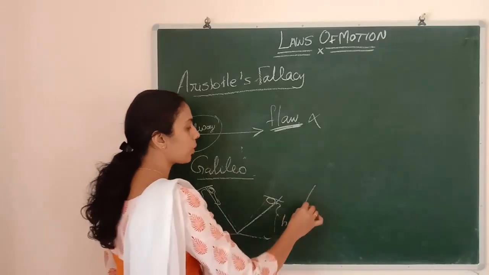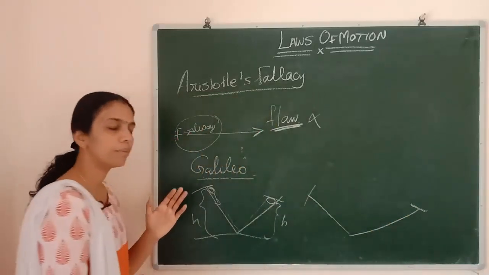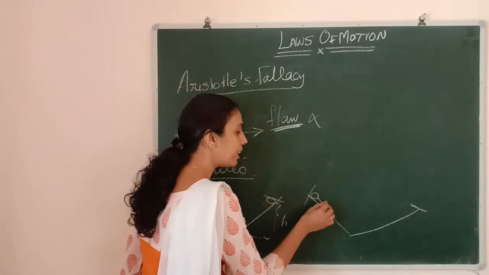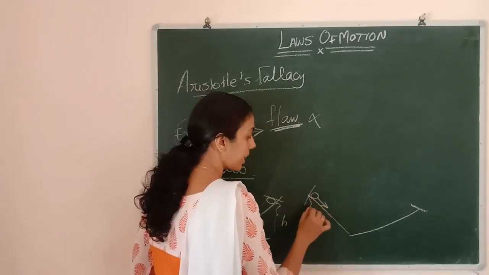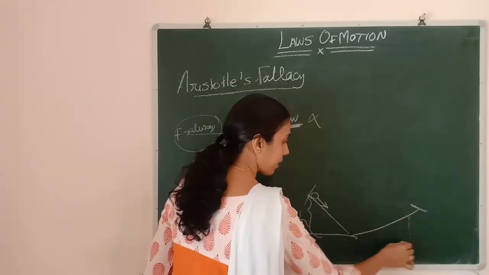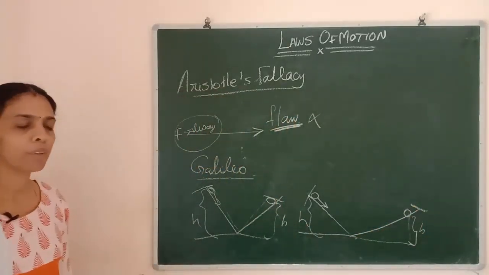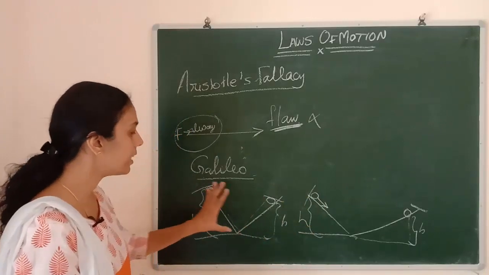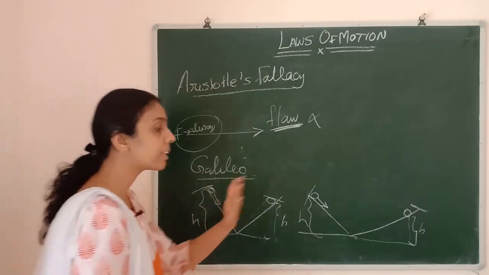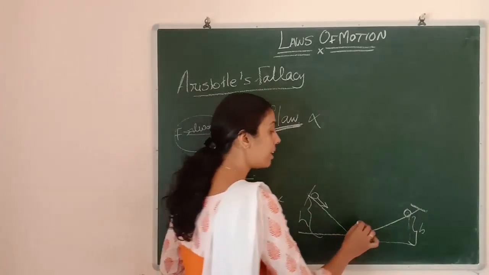Next, he increased the inclination; the slope is increasing. When he increased the slope, he understood that the object still reaches the same height. So he understood that the height is constant throughout. If we increase the inclination, the slope is increasing, that means yes, it is moving a larger distance.